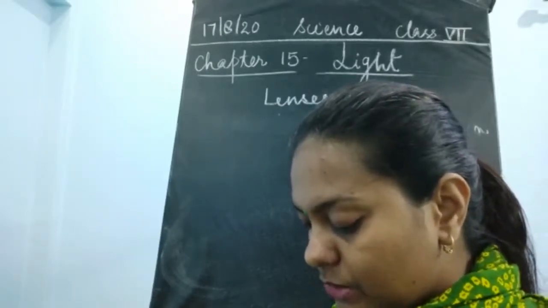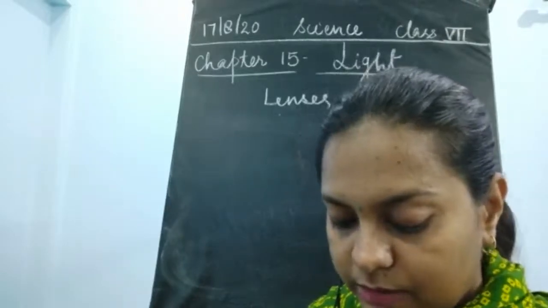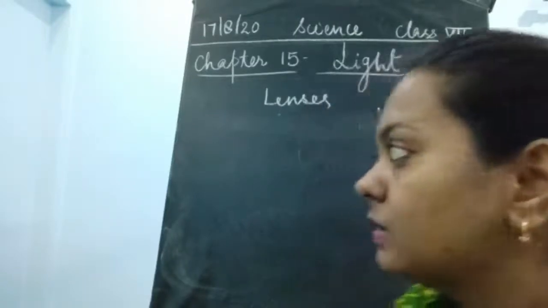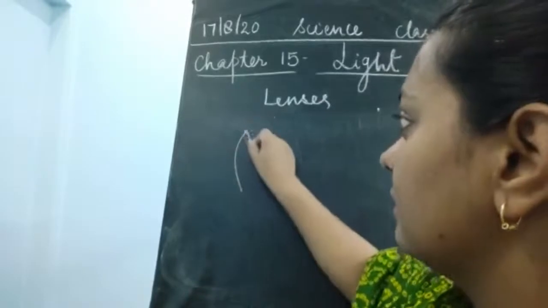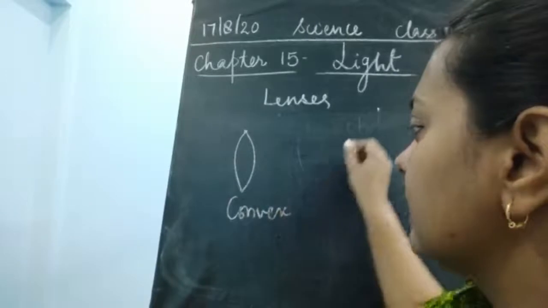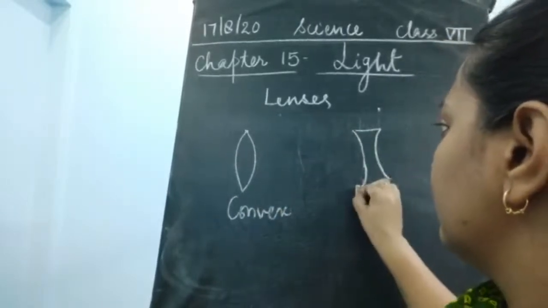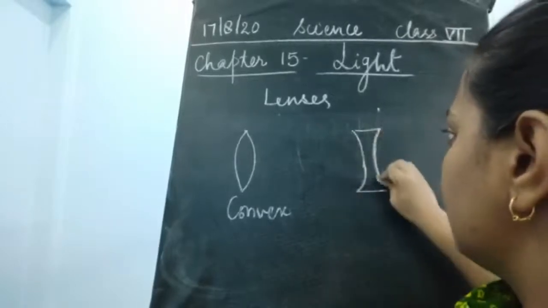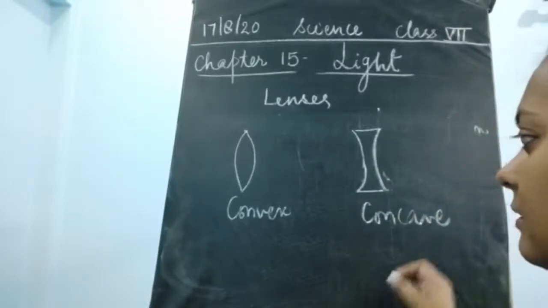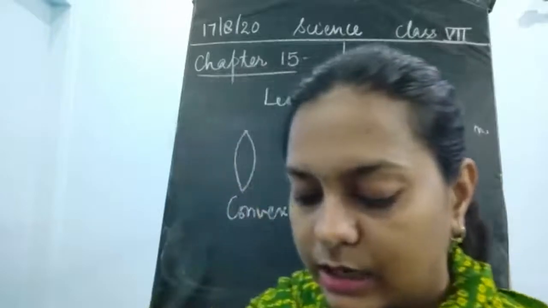Please remember that these are also curved surfaces, but they are used in making spectacles. It is of two types. One is the convex lens, and the other one is the concave lens. These are the two types of lenses which we have discussed just now.